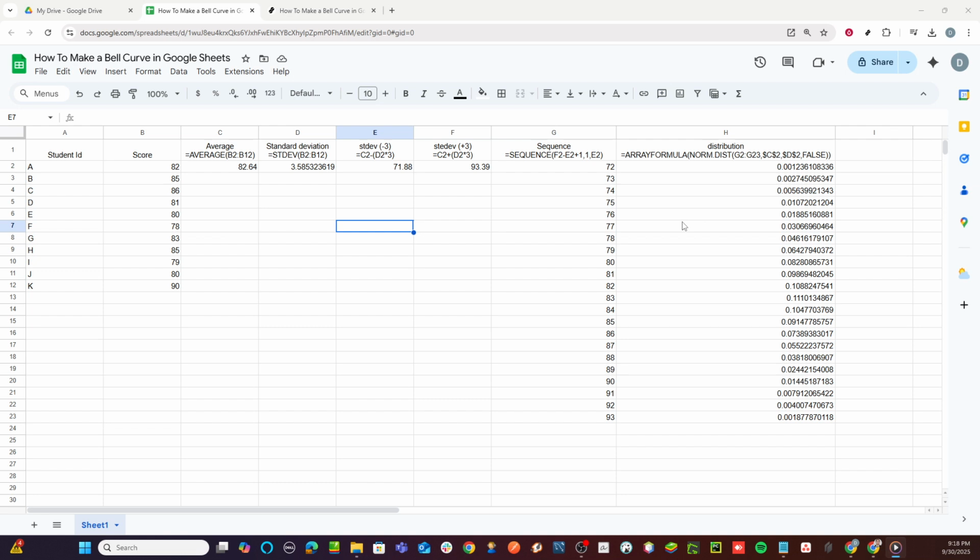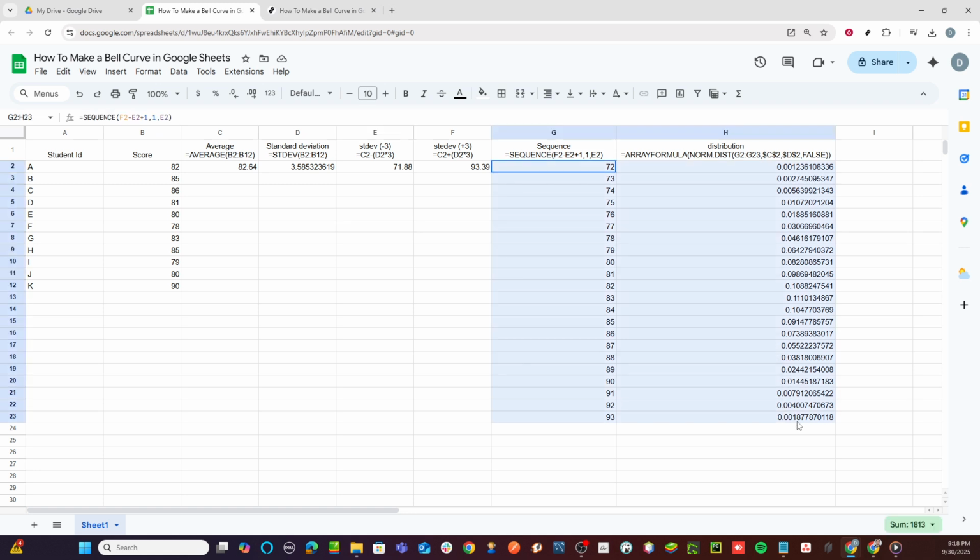Once your spreadsheet is open, you need to highlight the cells in range G2 to H23. This range will be where your data for the bell curve should be located. Make sure that your data is accurately represented in these cells because accuracy here is crucial to the outcome of your bell curve. After highlighting your data range, go to the top menu and click on Insert.